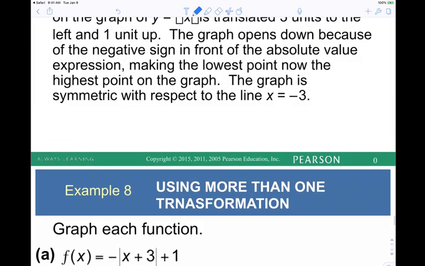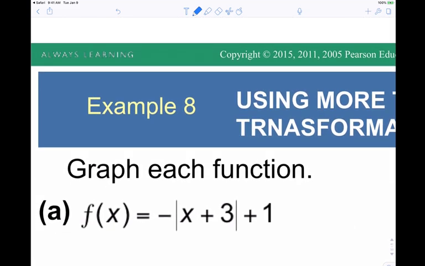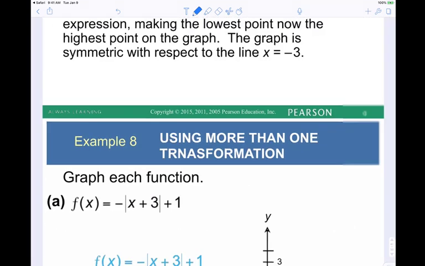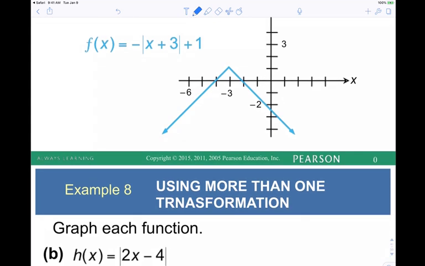Okay, so this one, for instance. What's the basic shape? Oh, wait, didn't we just do this one? So, you see, we went left 3, flipped it up and down, and then up 1. Let's do another one. What's the basic shape? V. Actually, I need to do a manipulation on this one. I've got to get this one in the right form.